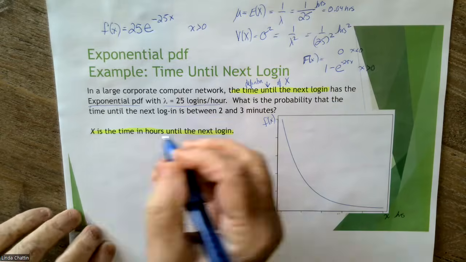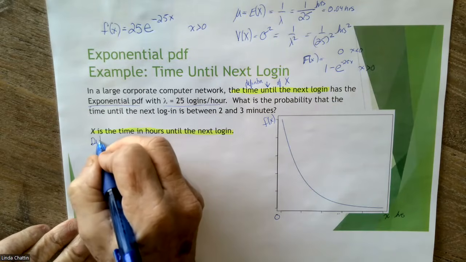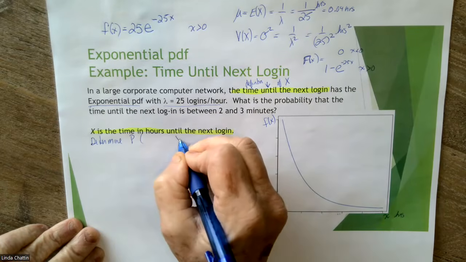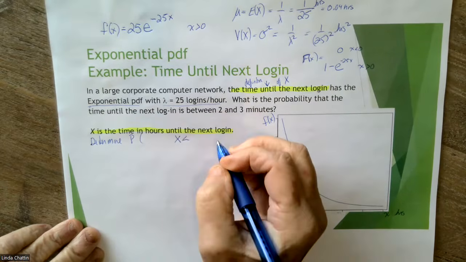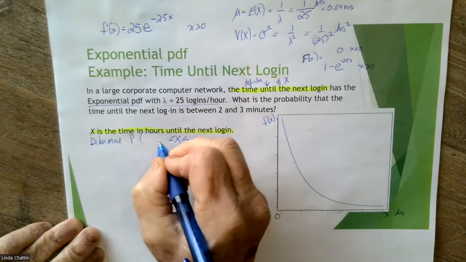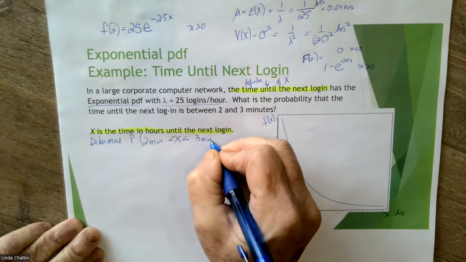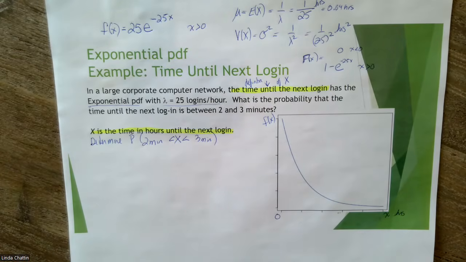And what they want to know here is to determine the probability that my random variable is between, now be careful here, 2 and 3 minutes. So that means you're either going to have to convert lambda to minutes, or you're going to have to convert these minutes to hours. And I prefer to just keep lambda as it is.